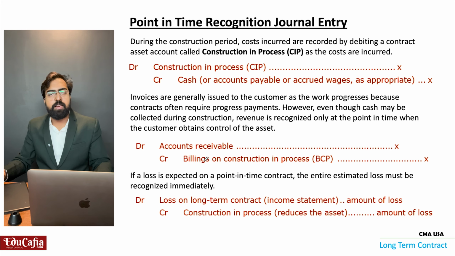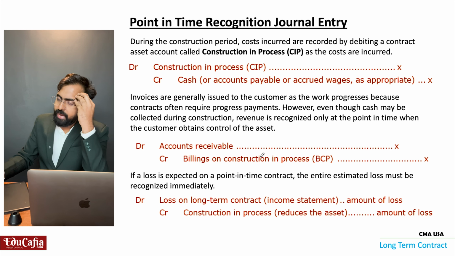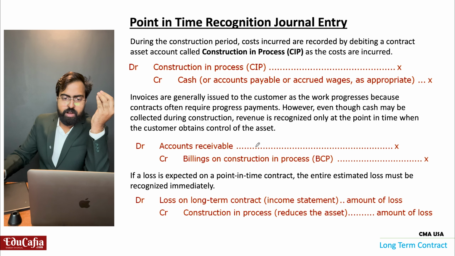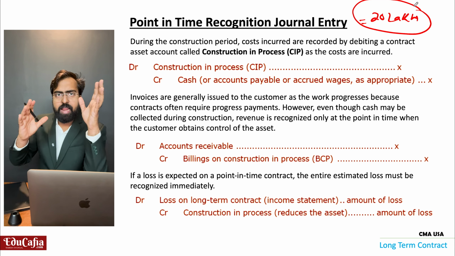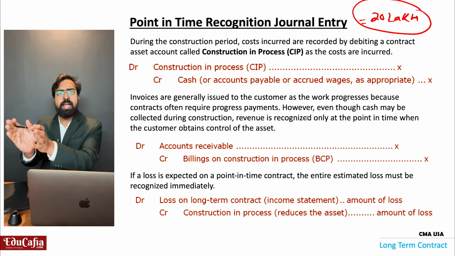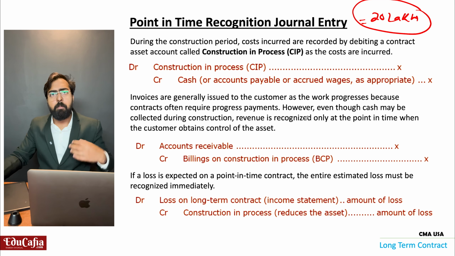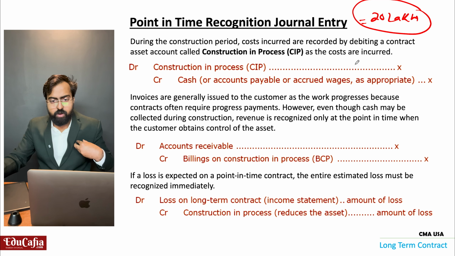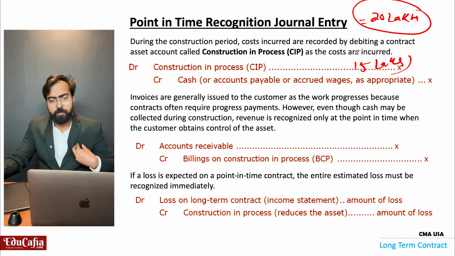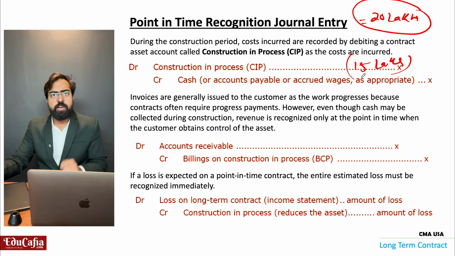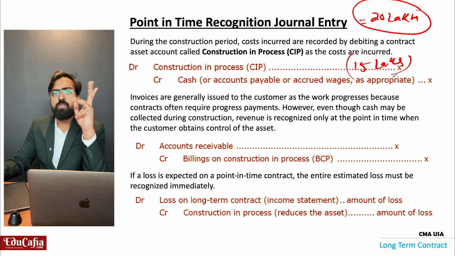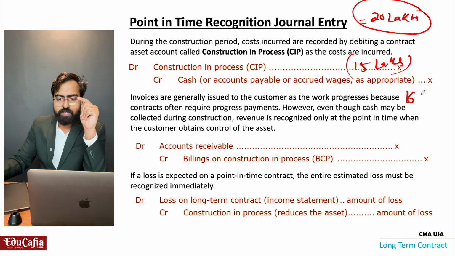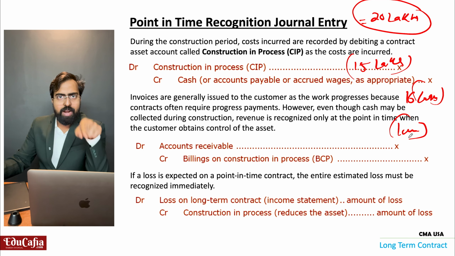If in between I found that, okay, whatever we understood in the contract, 20 lakhs is there. In the contract, 20 lakhs. The value of that car, we are selling that car to the customer for 20 lakhs. What is my cost? I estimated my cost is 15 lakhs. So 5 lakhs is my profit, right? So in between I understood, okay, my estimation is wrong. It is not 15 lakhs. It is going to be 21 lakhs. So 1 lakh extra loss, right? 1 lakh loss is there.